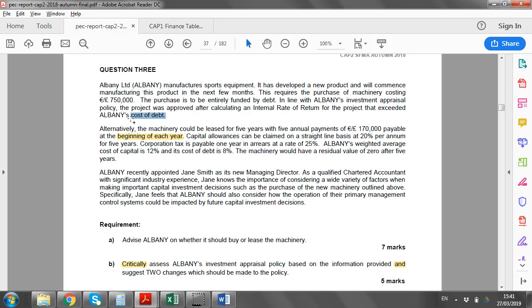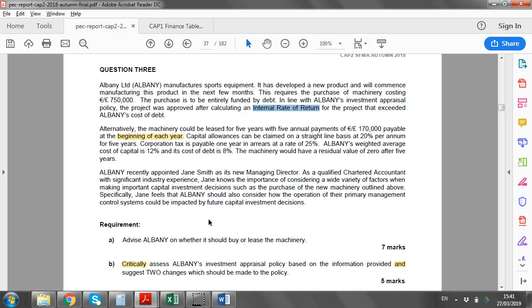So number one is a limit. Cost of debt really shouldn't be used. It should be the overall cost of capital. And internal rate of return on its own has limitations. It should really be used at least in conjunction with NPV. So your two recommendations, you've already discussed them. Use cost of capital instead of cost of debt. And try to use either NPV as well as IRR, or if you're only going to use one, use NPV,